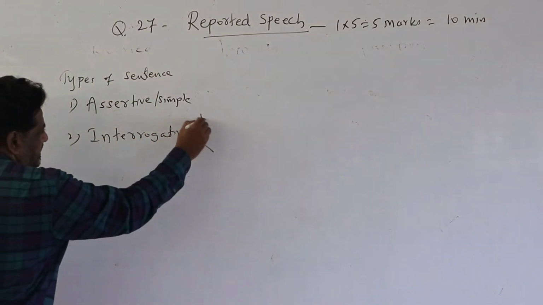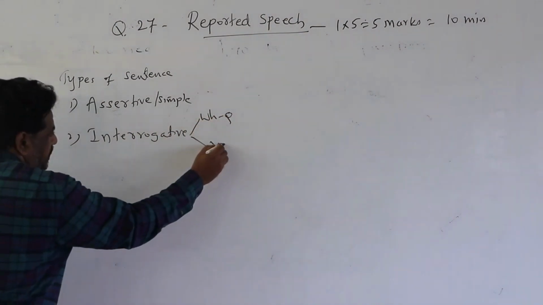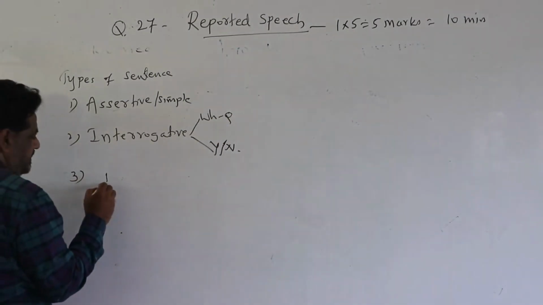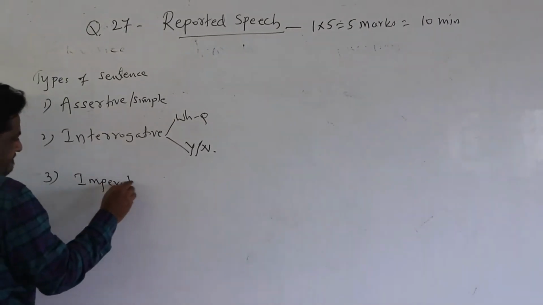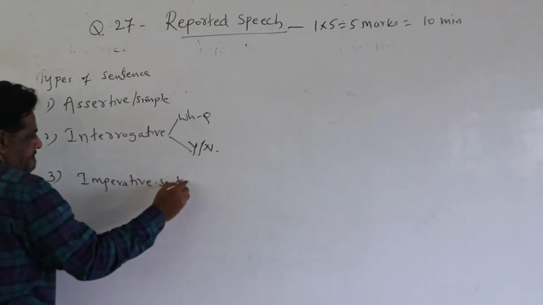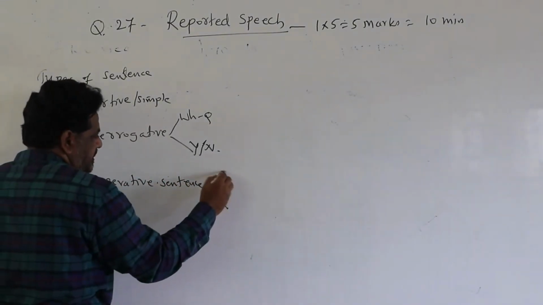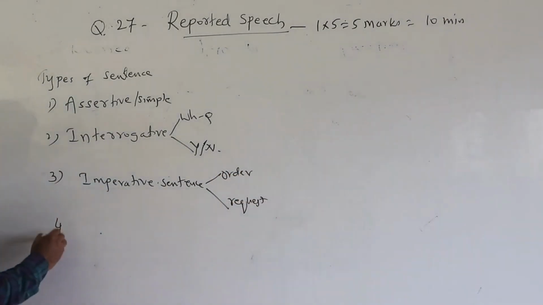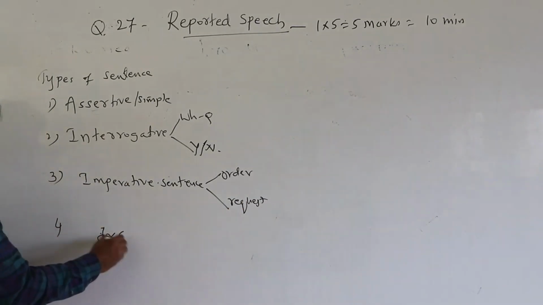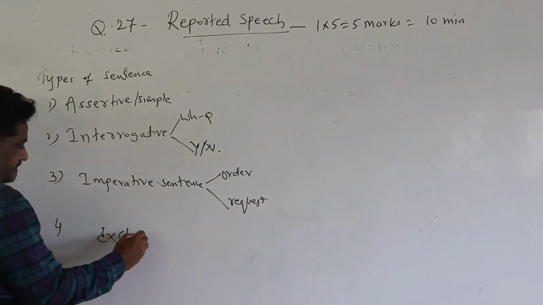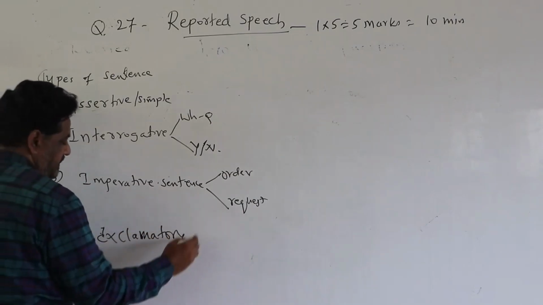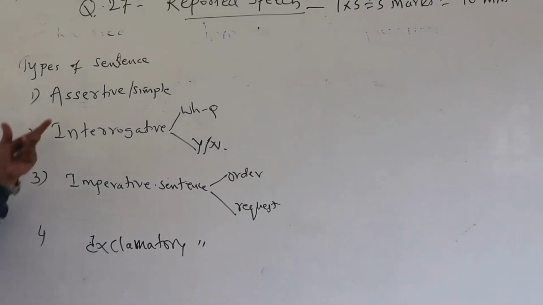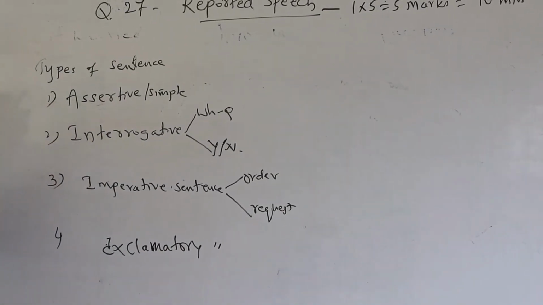There are two types again, WH and yes or no. The third one, imperative sentence, again two types, order and request. And the fourth one, exclamatory sentence.